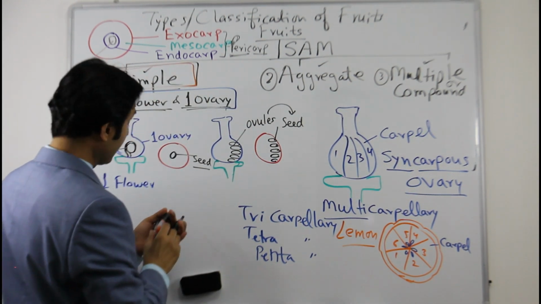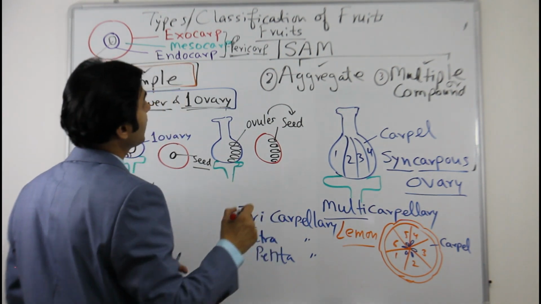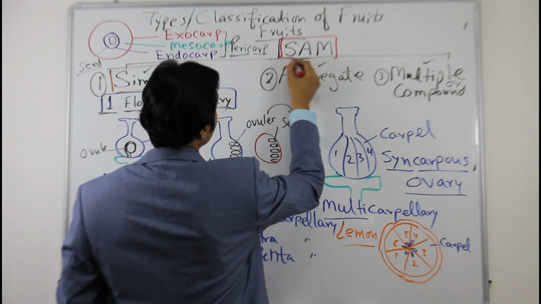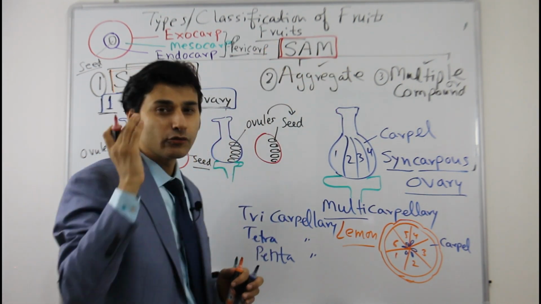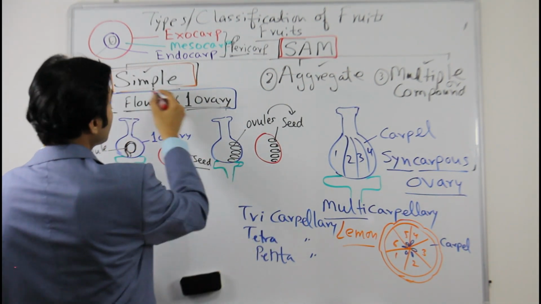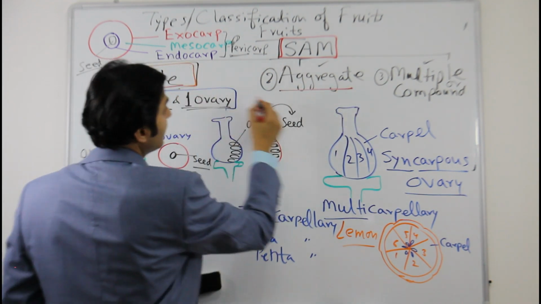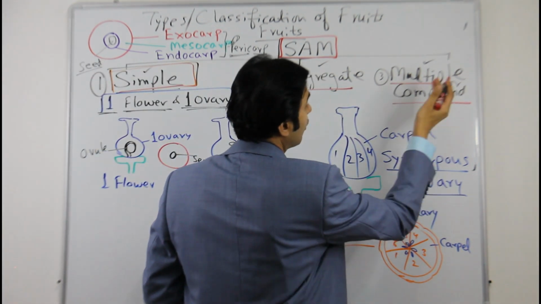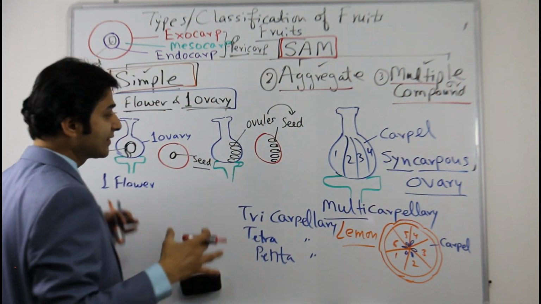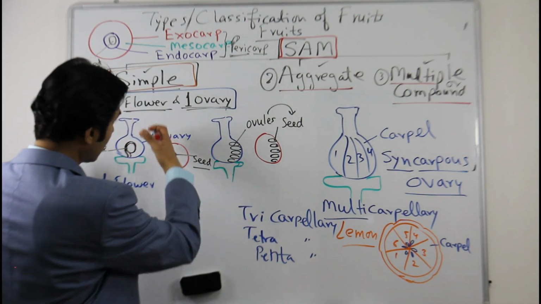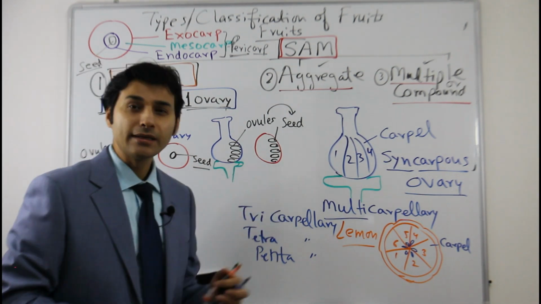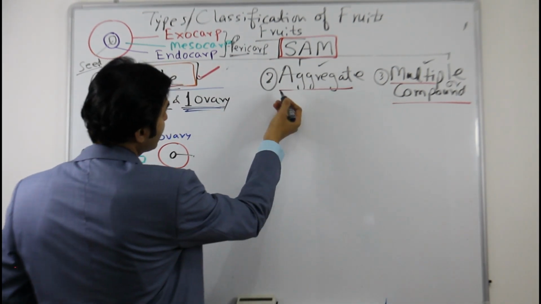Second one is aggregate. As I said, fruits are of three different types, and you have to remember this word SAM. So next time when you think about fruit, the next word that should come to your mind is SAM. S means simple, A means aggregate, and the third one is multiple or compound or composite fruit. So far we have discussed the arrangements of the simple fruits, the possibilities of simple fruits, 1, 2 and 3. Okay, so the second type is aggregate.